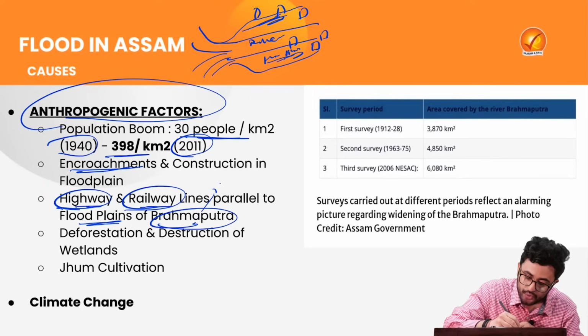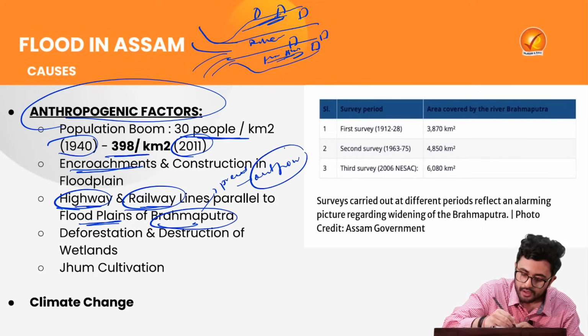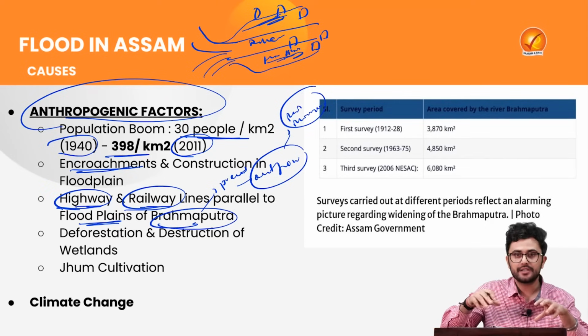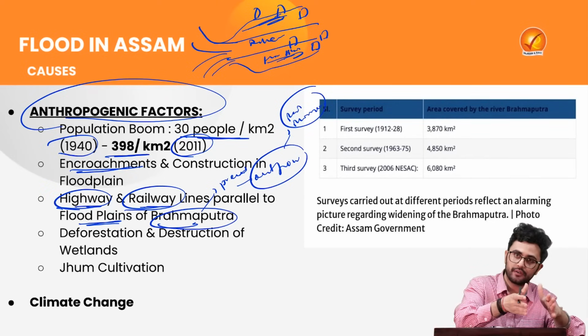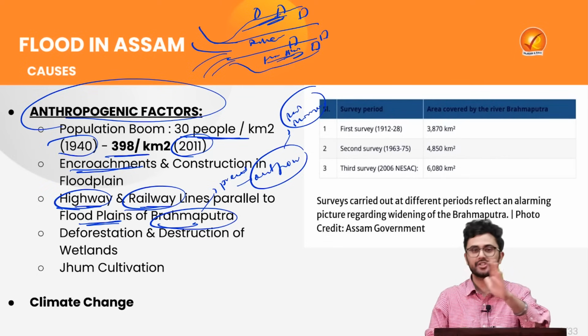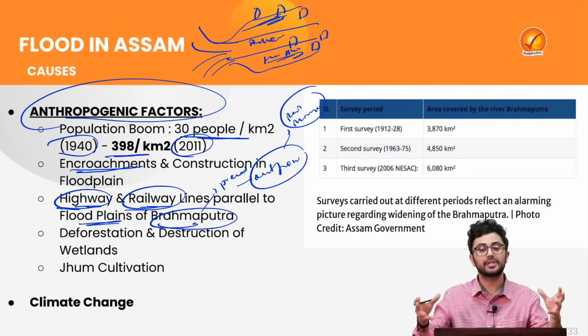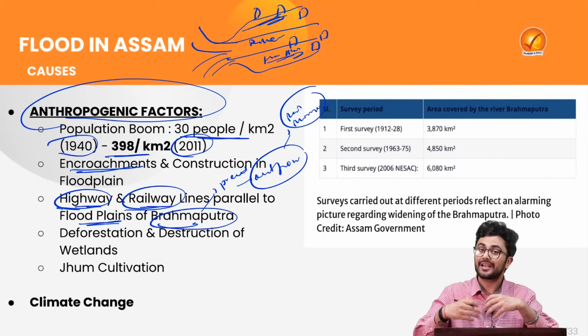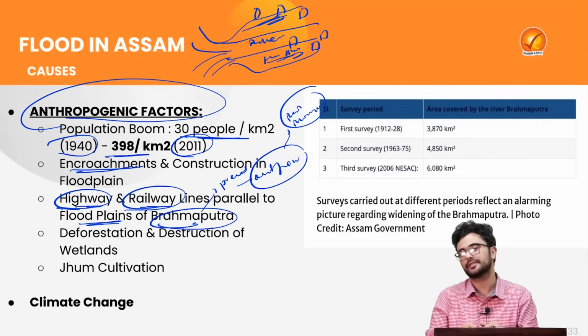So this actually prevents the outflow of the rain or monsoon water. This prevents the outflow of the water to the river, and because of this constructional activity a lot of water logging takes place, and thus when Brahmaputra expands it actually leads to a devastating impact in those localized regions.